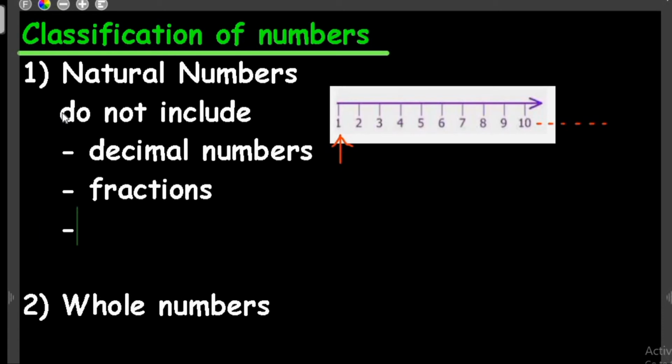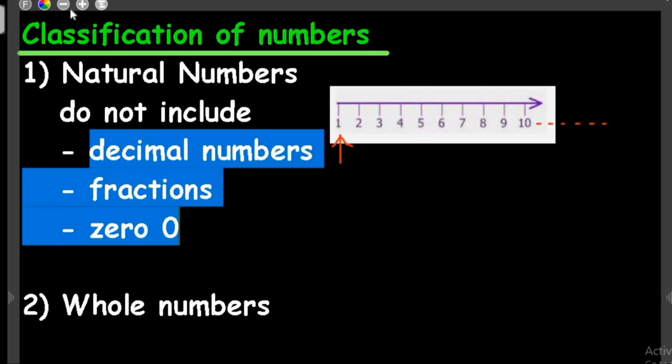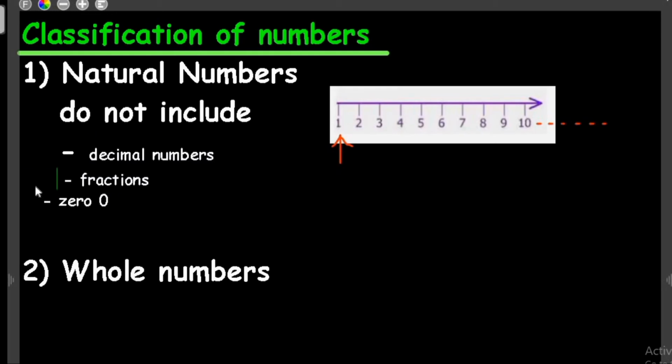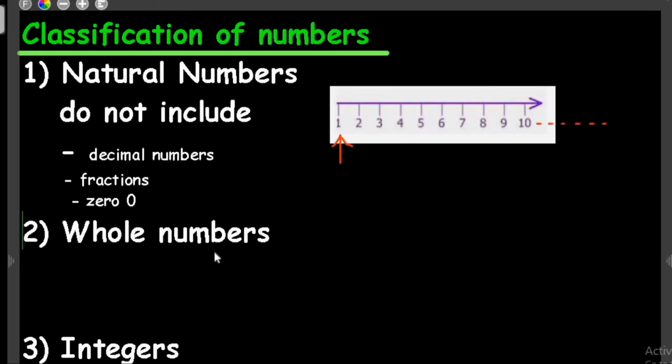And the last one is 0. 0 is not a natural number. You need to remember this as well. All right. So whenever you are going to write or know about natural numbers, you should know that decimals, fractions and zeros are not a part of natural numbers.